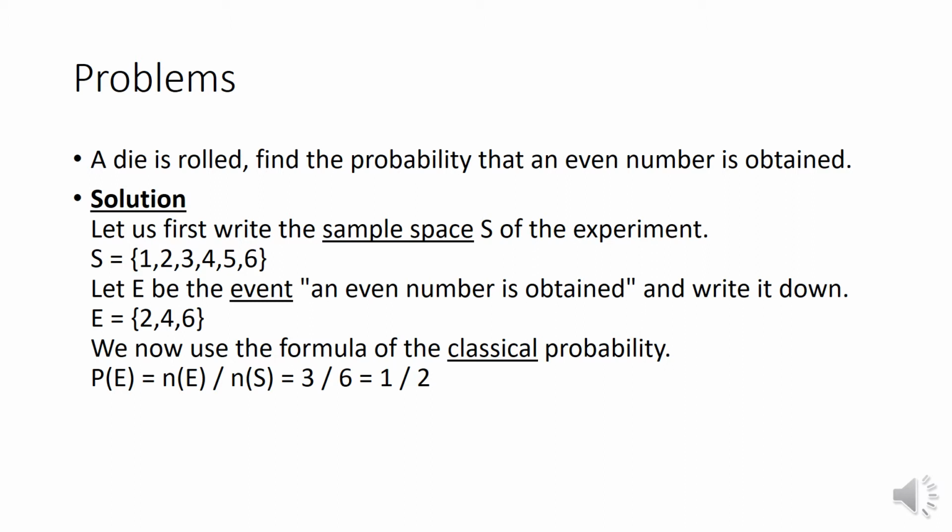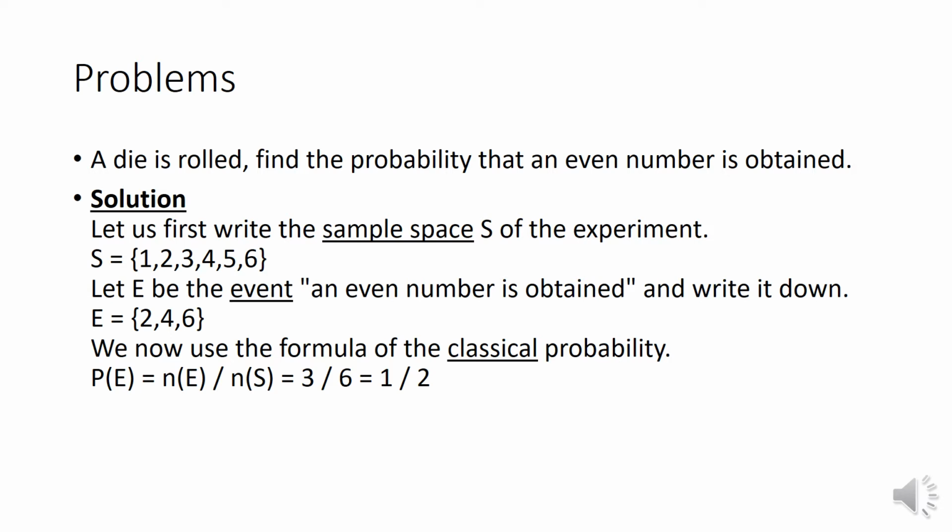A die is rolled. Find the probability that an even number is obtained. A die has 6 faces: 1, 2, 3, 4, 5, 6. So first we need to write the sample space. What is sample space? Sample space is the set of all possible outcomes or results of an experiment.